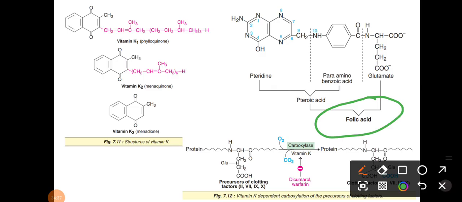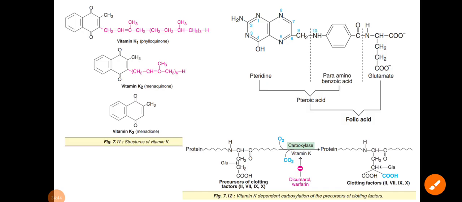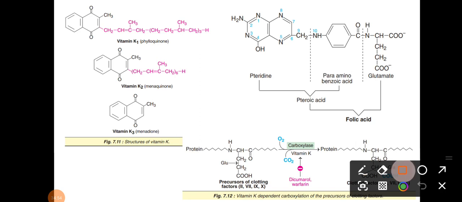And here you can see the function of your vitamin K. So what are the factors? The clotting factors, because the vitamin K has some specific clotting factors. These are the 2, 7, 9 and 10. So please remember this one: the factors involved are 2, 7, 9 and 10.